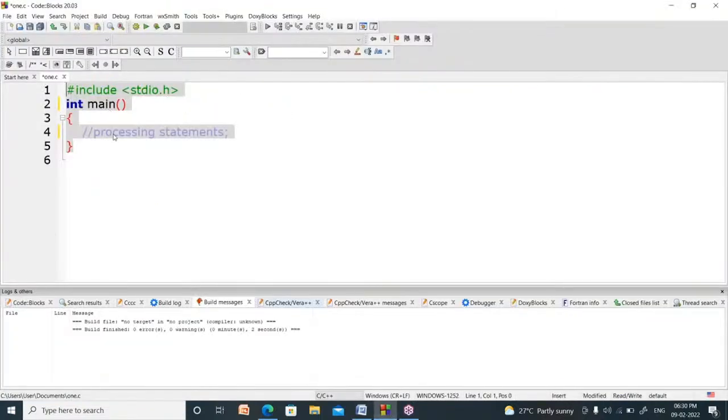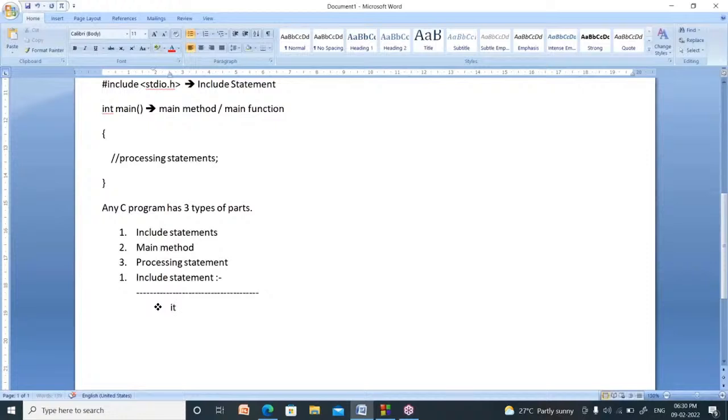Why? Because we write hash include stdio.h on top of the program. So it is the first statement in any C program.